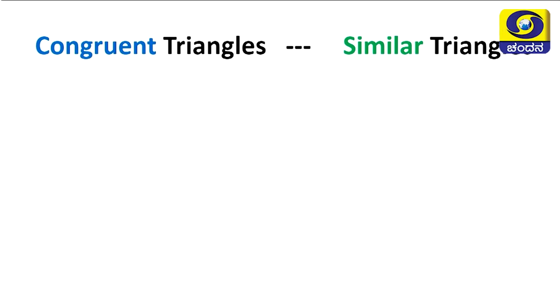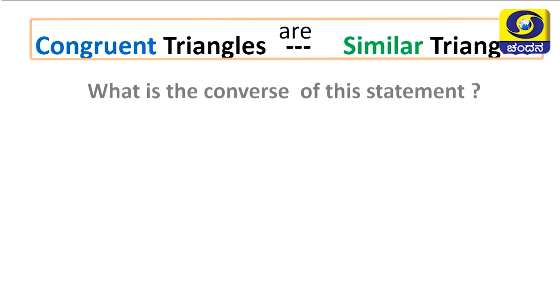Can you recall that similar triangles means triangles having the same shape, and areas may be same or may not be same? If they are same, then they are called congruent triangles. So, if two triangles are congruent, then they will be similar triangles. This is what we understood in the last session, correct children?